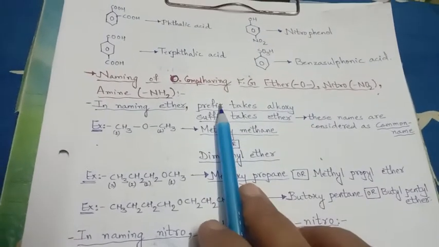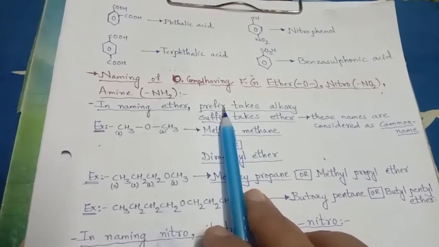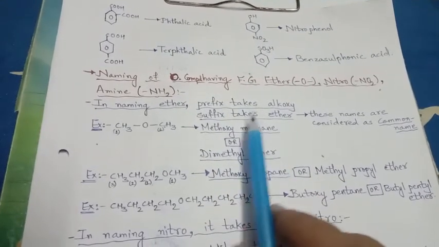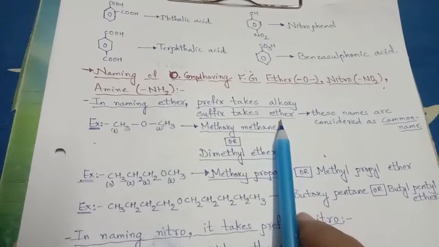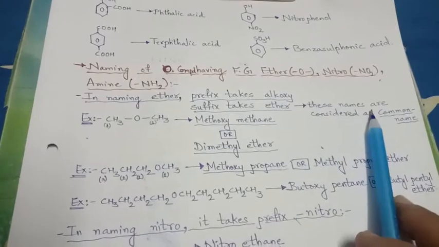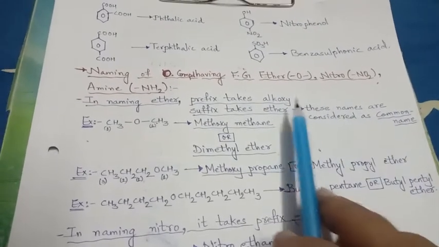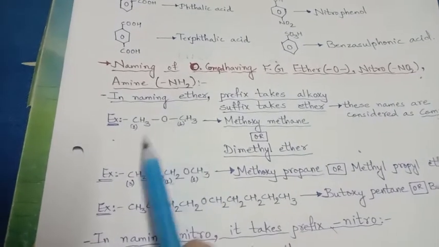Ether can take a prefix as well as a suffix. When it takes a prefix, it is alkoxy, and when it takes a suffix, it is ether. The name given with the suffix ether is the common name, and alkoxy will be the IUPAC name. Let us see the example.